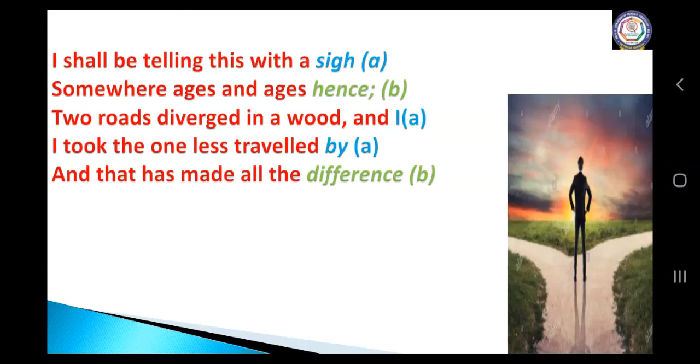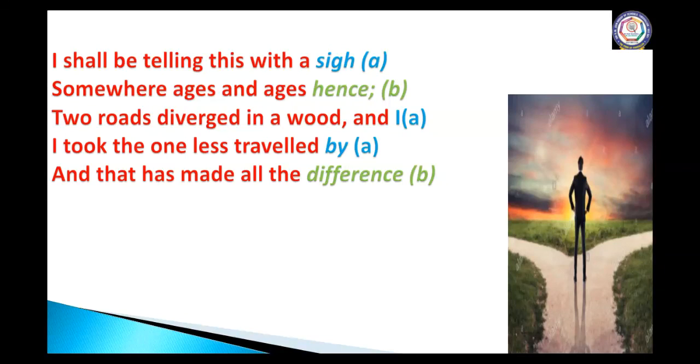So the poet says, I shall be telling this with a sigh. After he has taken a decision and lived for many years, he would be sharing his experiences with others with a sigh, with a sense of relief. He would be saying, somewhere ages and ages hence, after some years, he'll be sharing the story of his decision with others with a sense of relief.